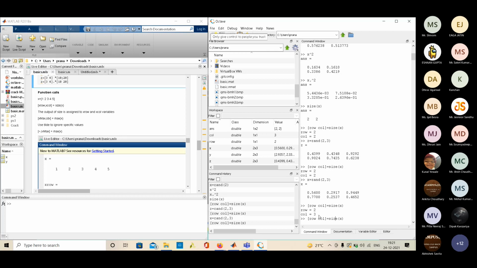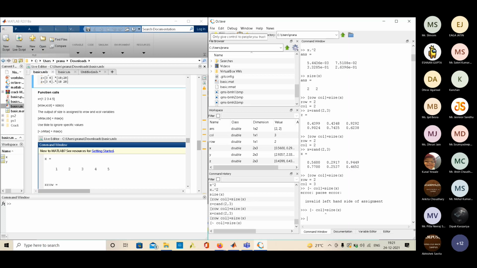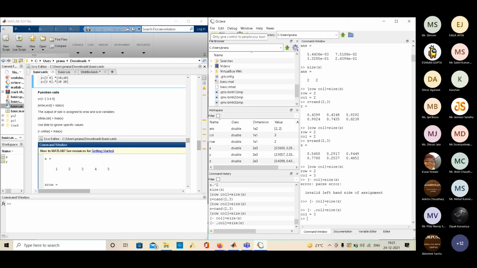Also, if we want to ignore a variable, there is this tilde, which is shift and the key next to 1. Tilde is for something we don't want to save. So [~, column]: tilde will ignore the first output and column gets the value 3.